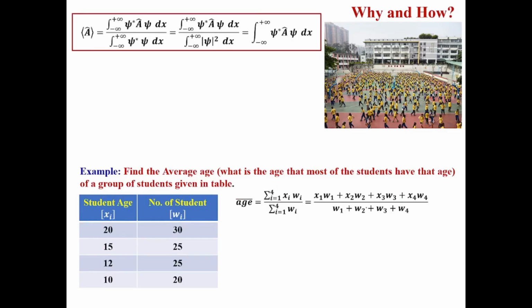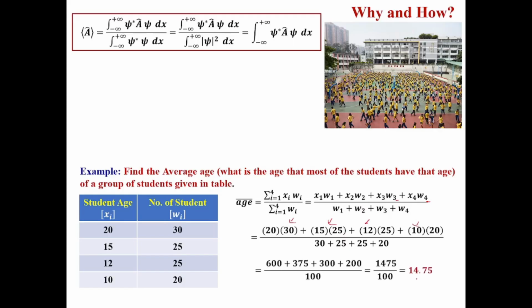If I put in the values of x1 to x4 and omega 1 to omega 4, then after calculation we find the value is 14.75, or approximately 15. So the average age of the students of this group is approximately 15, the age that most students have.